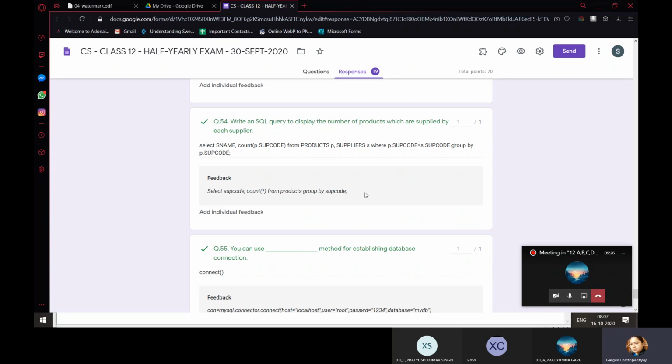If there is a supplier S1 and S1 is supplying 5 items, then in the table there should be 5 tuples for supplier S1, and you are grouping all the tuples based on each supplier code. Why should it give error? Ma'am, because sometimes on my PC it gives error, so I have written like that.